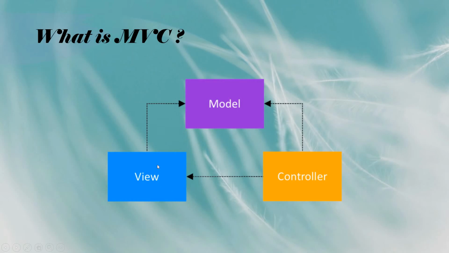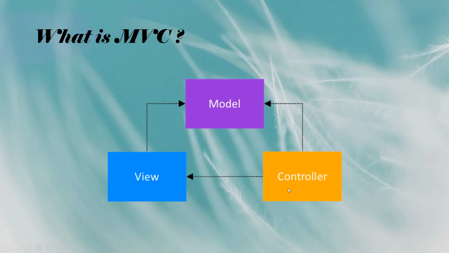Now what is a view? In Android we call the screens of the apps an activity. So the view here is an activity, meaning what the users will see. The model is nothing but a simple class which has some attributes that will be displayed on that view. And the controller is a logic class that we will see in the implementation in the next video.